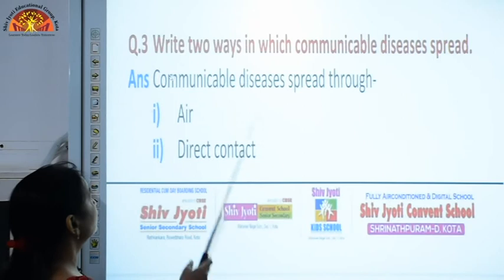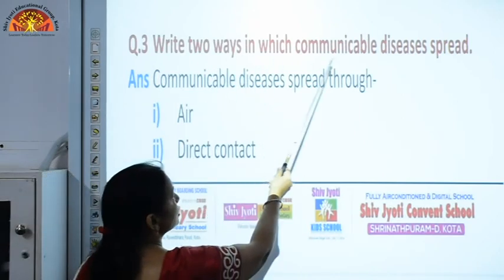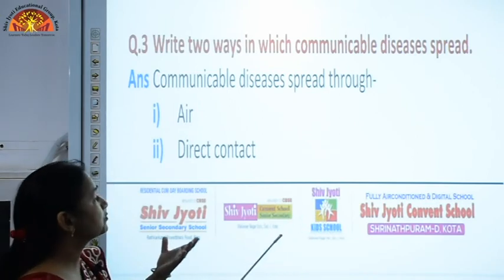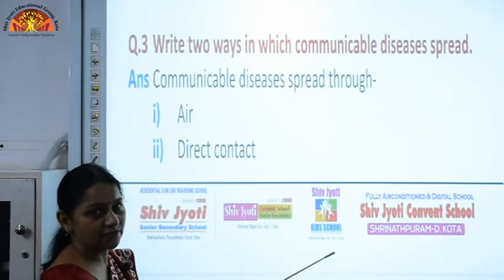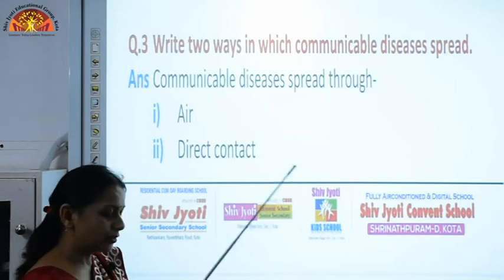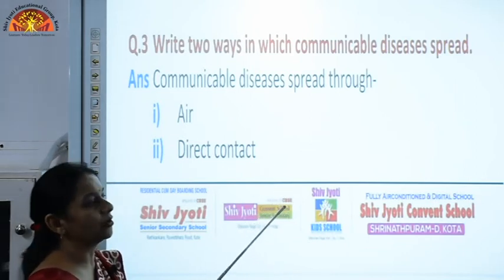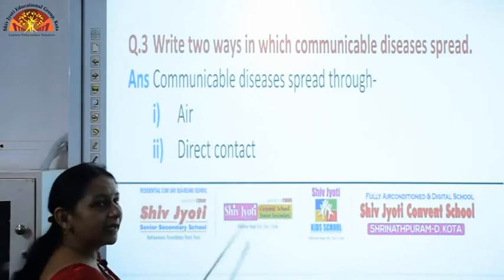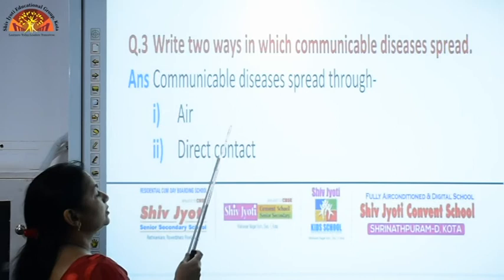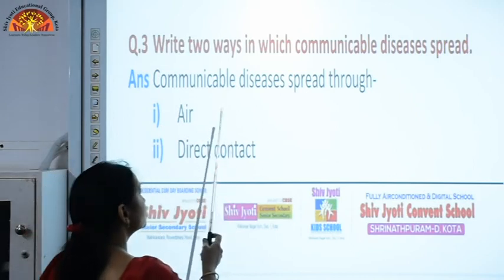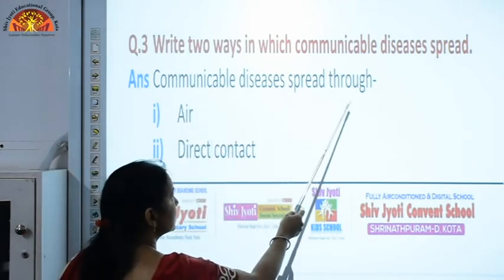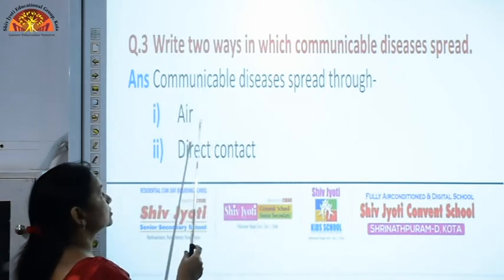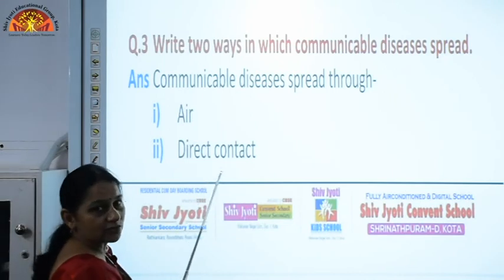Next question, write two ways in which communicable diseases spread. Communicable diseases spread through four ways we had done: through air, through infected food and water, through insects, and through direct contact also. Here we are going to discuss only two. They spread through air. Only two are required, so we are going to give air and direct contact over here.